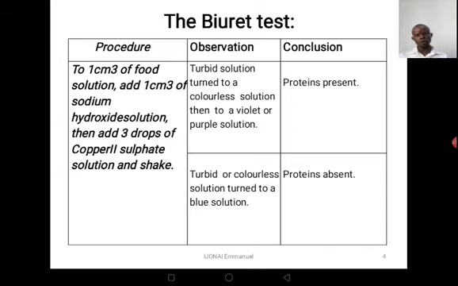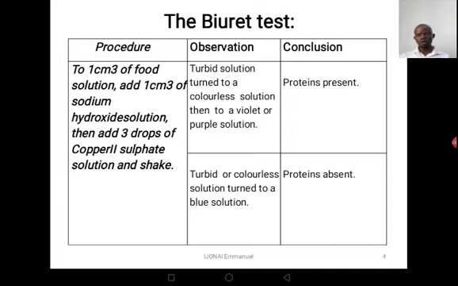Now, in this test, when we are testing for the proteins, like I had told you, we are going to use copper 2 sulfate solution, and we are also going to use sodium hydroxide solution. It is important for us to follow the test procedure. Here in our table, we have 1 cubic centimeter of food solution. You can do this at home, but the problem will come with these other reagents of copper 2 sulfate solution and sodium hydroxide solution. We are going to carry out this test when you report back to school.